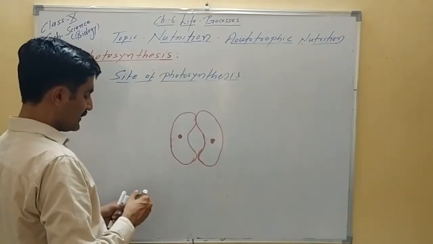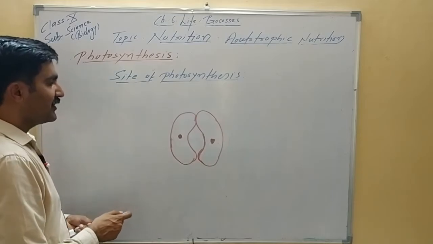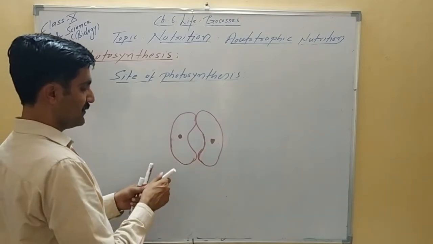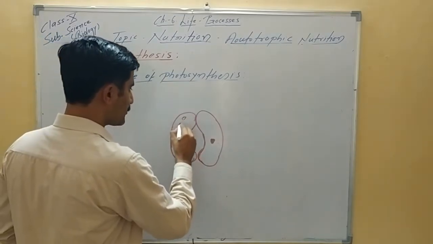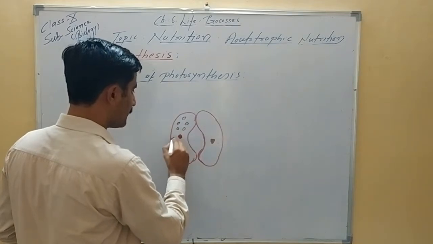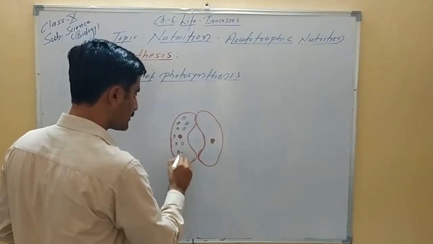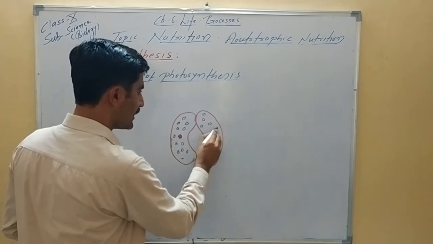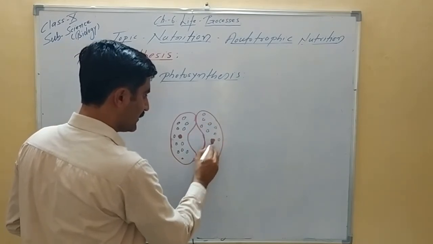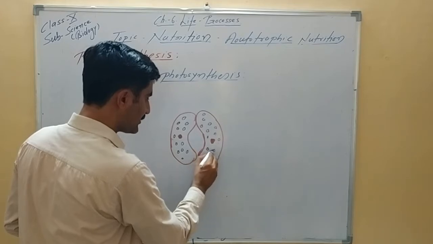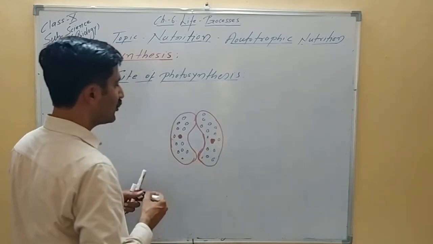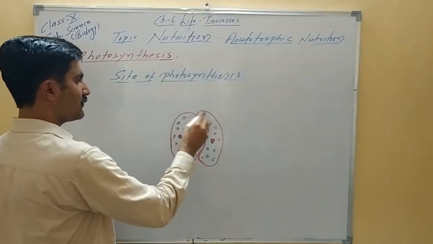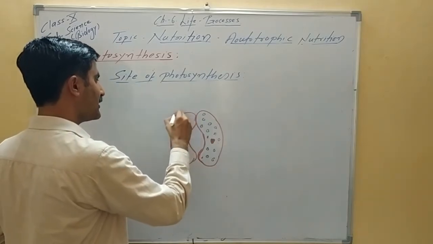These cells are, please keep in mind, rich in chloroplast. So here we can show the presence of a large number of chloroplasts. These guard cells are rich in chloroplast, the cell organelles.